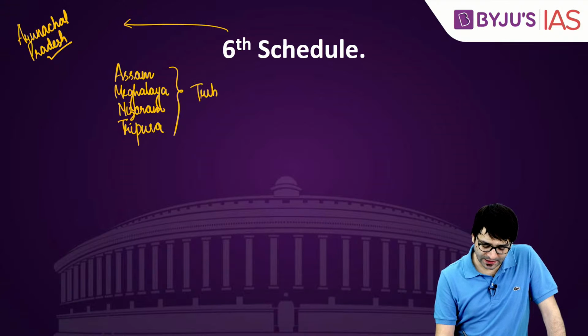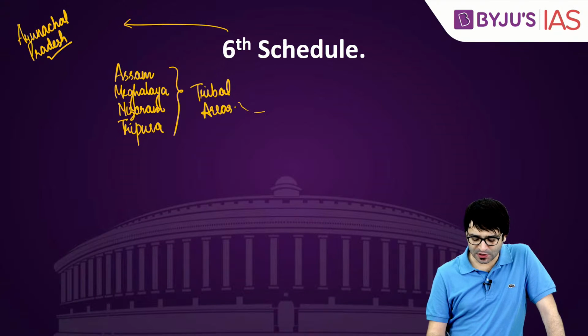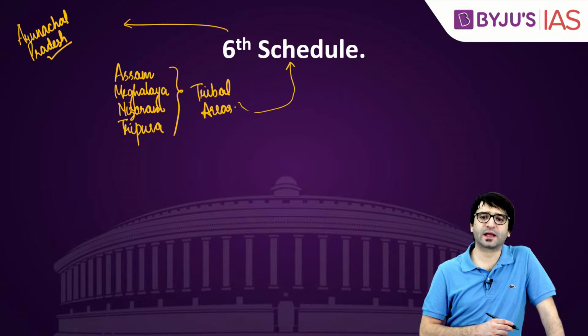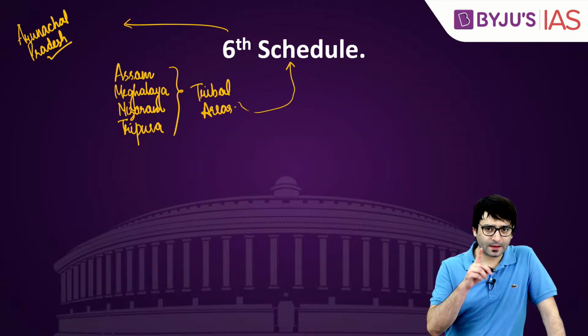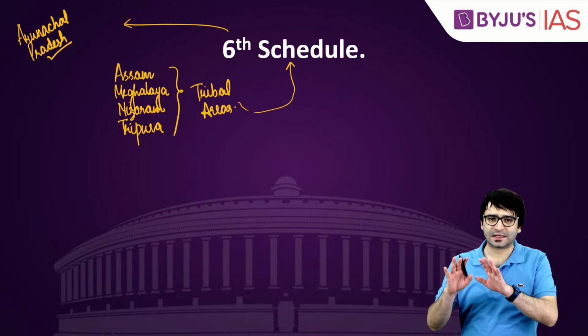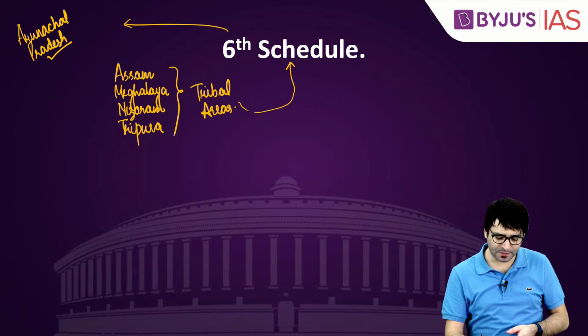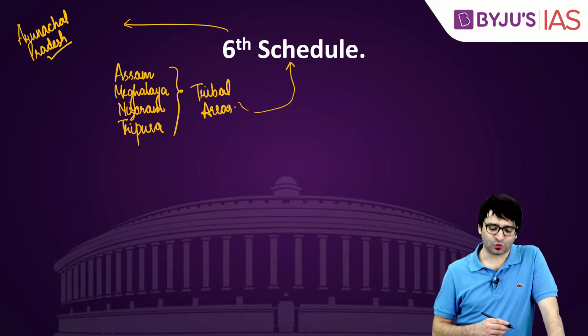The tribal areas of Assam, Meghalaya, Mizoram, and Tripura have some sort of special protection under Schedule 6 of the Constitution. But listen to me carefully. That does not mean that entire Assam is under 6th schedule, or entire Tripura, Mizoram, Meghalaya is under 6th schedule.